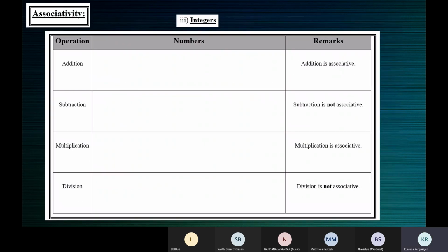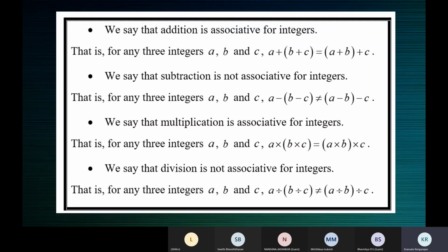Associativity on integers. Done, ma'am. Description. Done, ma'am.